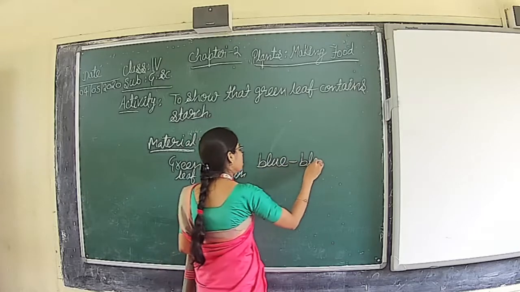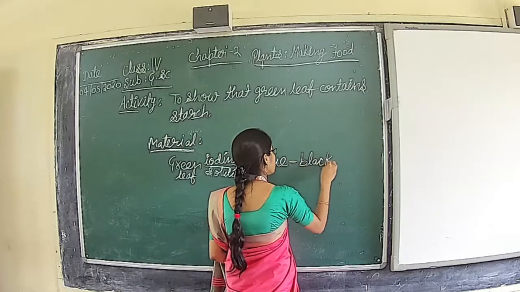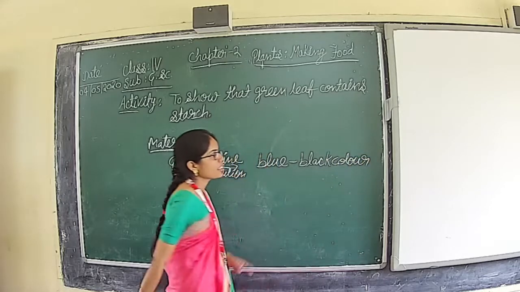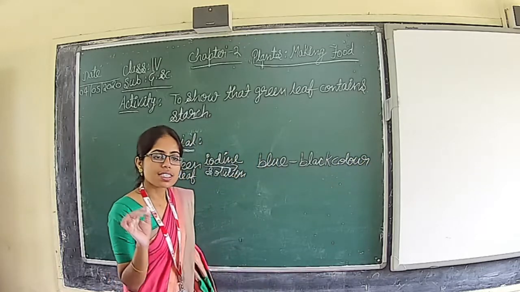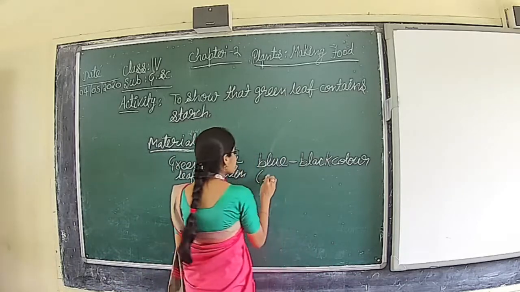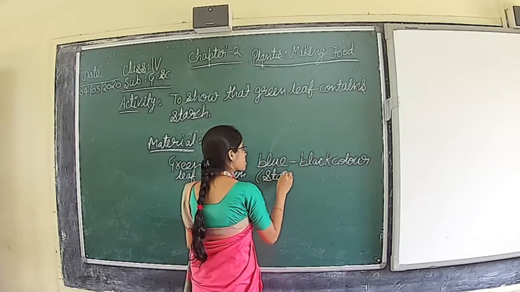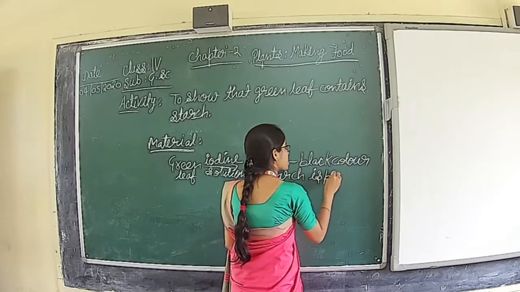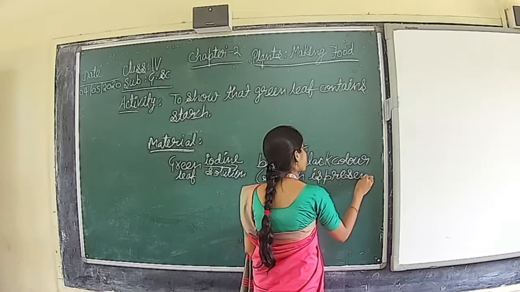Which color? Blue-black color. And this shows that starch is present in the leaf. It means starch is present in the leaf.